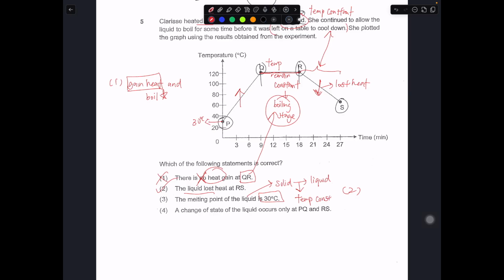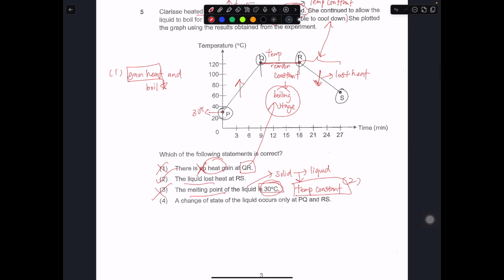The temperature will remain constant when there is a change in state between solid and liquid, which we call melting. Then there is a part where we will know that there is melting, and if it indeed happens at 30 degrees, then we can tell. But in this case, we can't tell. Actually, this statement does not make sense for the graph. So number 3 is wrong.